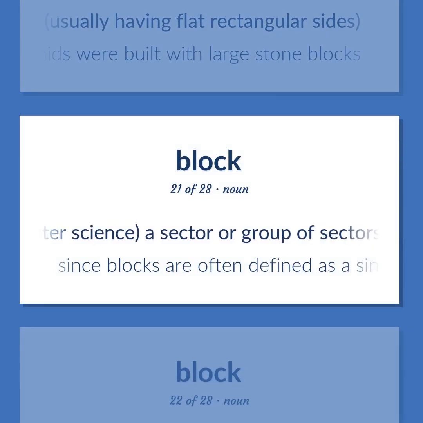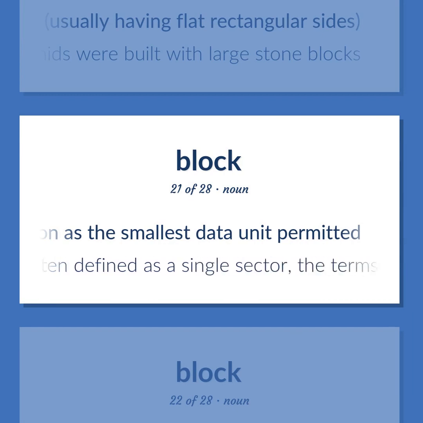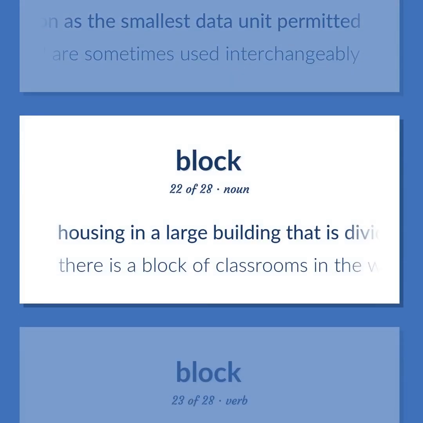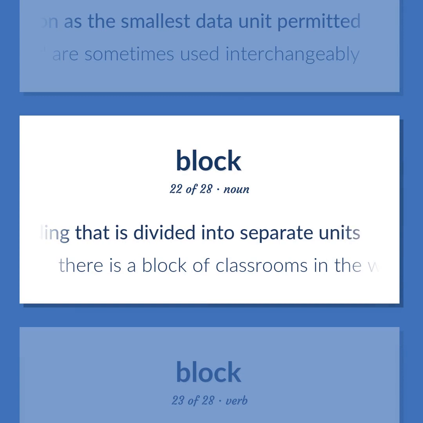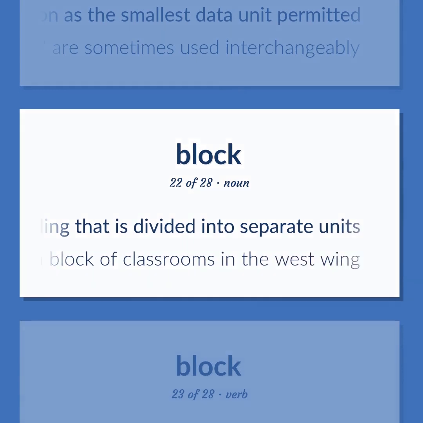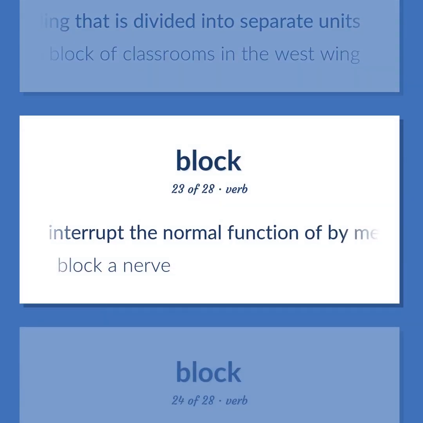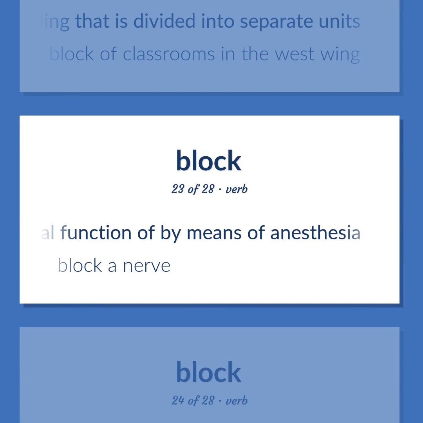Computer science, a sector or group of sectors that function as the smallest data unit permitted. Since blocks are often defined as a single sector, the terms block and sector are sometimes used interchangeably. Housing in a large building that is divided into separate units. There is a block of classrooms in the West Wing. Interrupt the normal function of by means of anesthesia. Block a nerve.